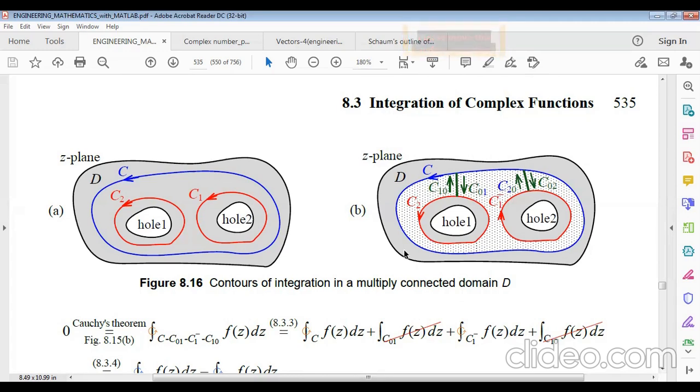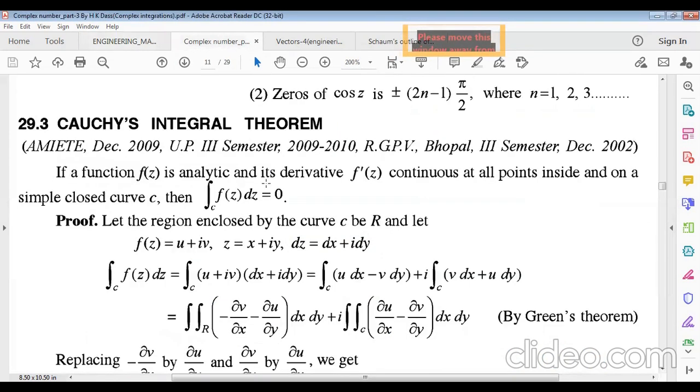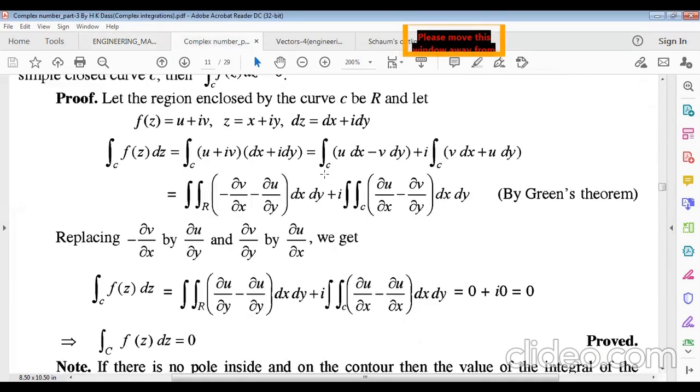So this is the corollary for the same theorem, this Cauchy's integral theorem or Cauchy-Goursat theorem, and this is the proof for this theorem.